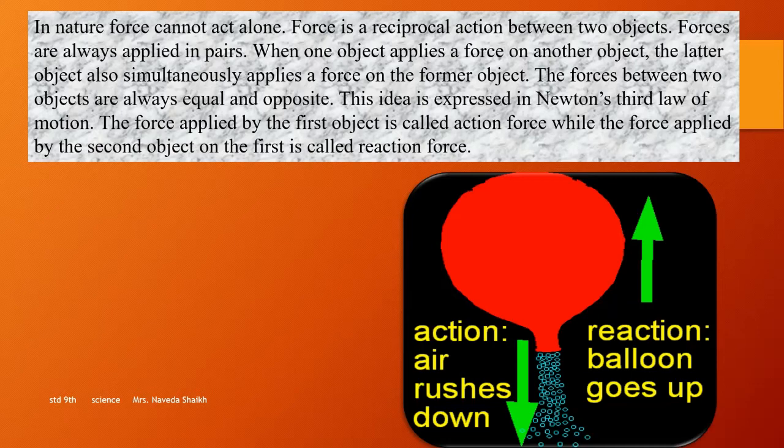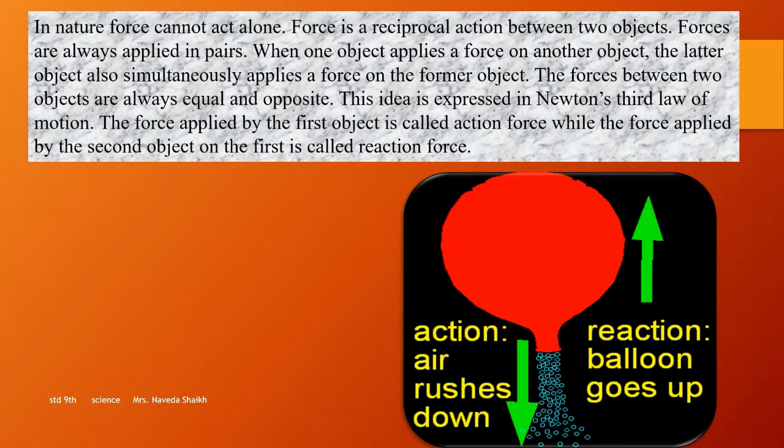The forces between two objects are always equal and opposite. Always equal and opposite means, how this balloon was filled with air, the air is coming in the downward direction, but the balloon is going in the upward direction. That means they are going in the opposite direction and equal. Remember that. This idea is experienced in Newton's third law of motion that we are going to study now.